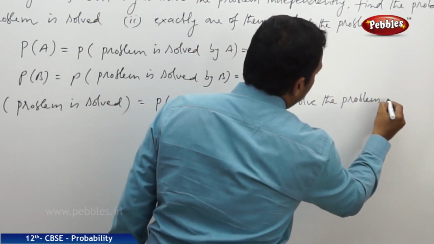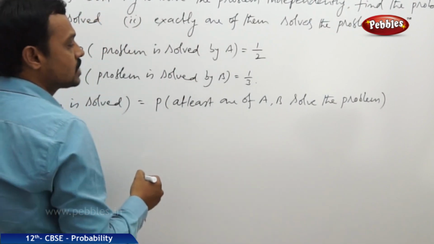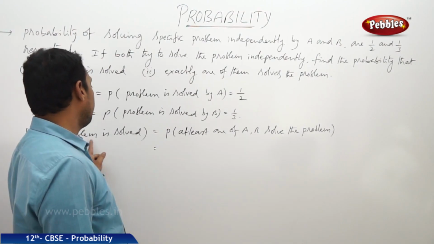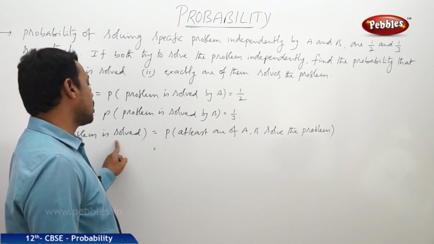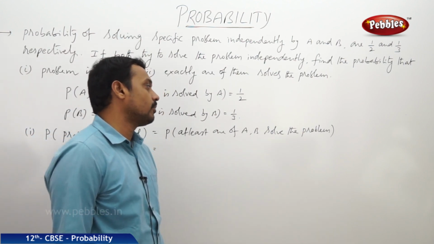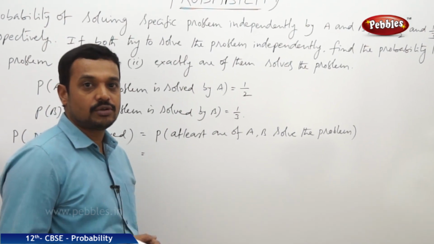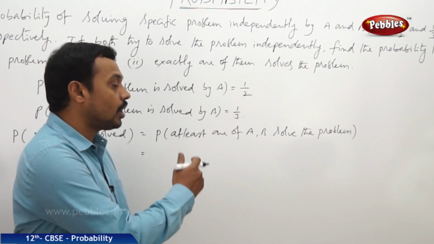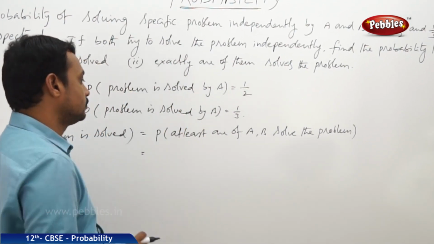Now the probability that the problem is solved is equal to the probability that at least one of A comma B solves the problem. That means either A solves the problem or B solves the problem or both can solve the problem.